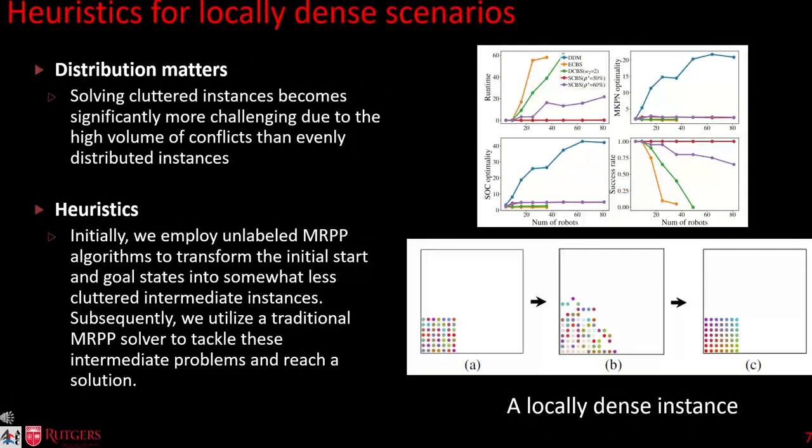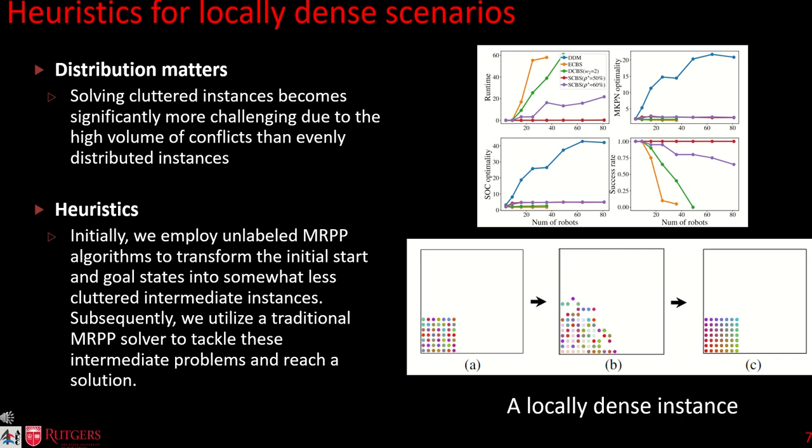In our second scenario, we investigate the influence of robot distribution on system behavior. In what we term the locally dense scenario, the overall number of robots may not be exceedingly high, but they are densely clustered within a confined region. In such situations, we have observed that solving these instances can be significantly more formidable compared to evenly distributed scenarios. This increased complexity arises from the strong correlation among robots densely packed into a limited area, leading to a substantial surge in potential conflicts. To address this challenge, we introduce a second heuristic.